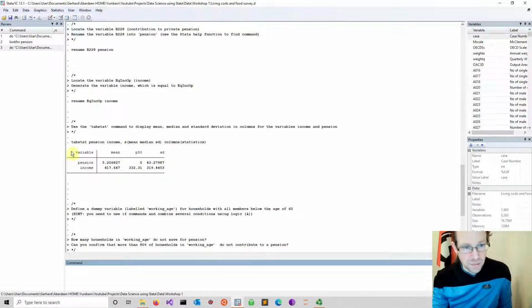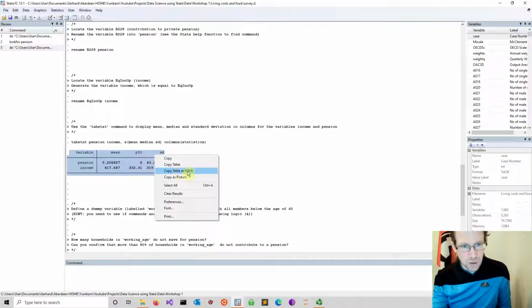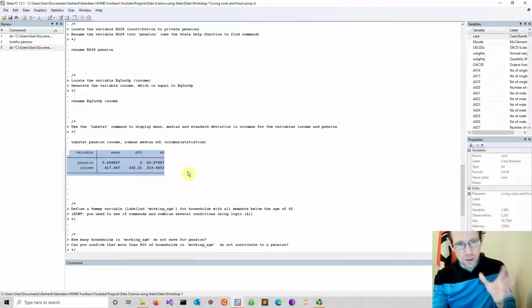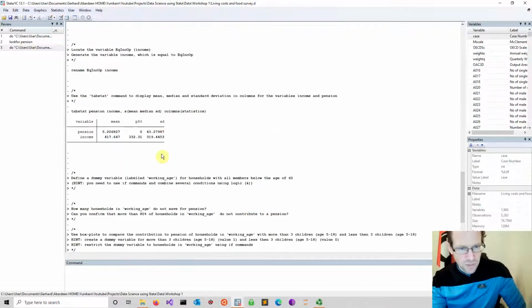Of course we can optimize the table, and we can also export tables into Word and also into other formats. The easiest thing to do is simply to right click on the table and say copy table as HTML, and then you can copy paste into Excel, and you can modify it as you want by hand. So that works quite fine, honestly. If you want something a bit more sophisticated, I did one video on exporting tables using commands in Stata, and there are certain benefits to that. Good, but now we have a nice table.